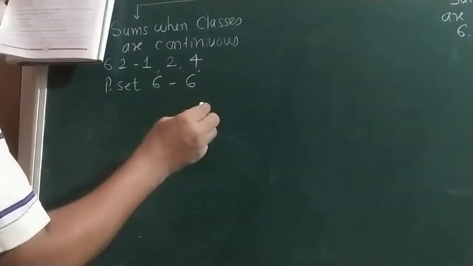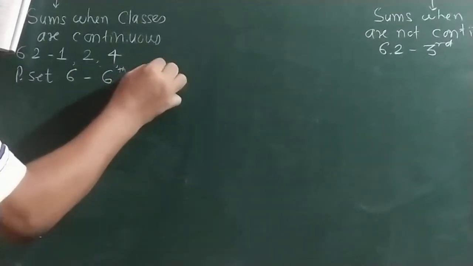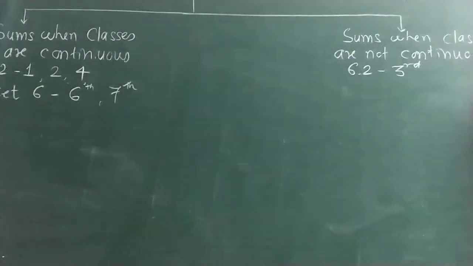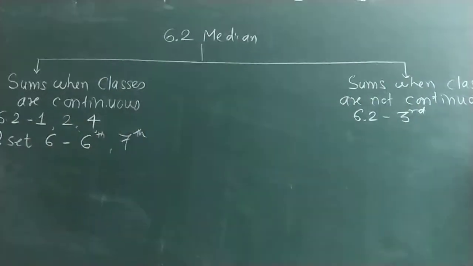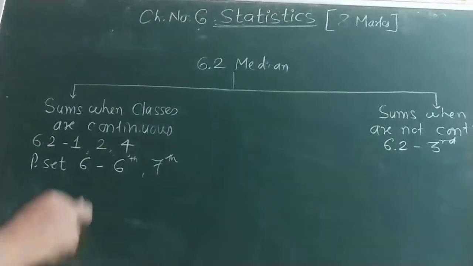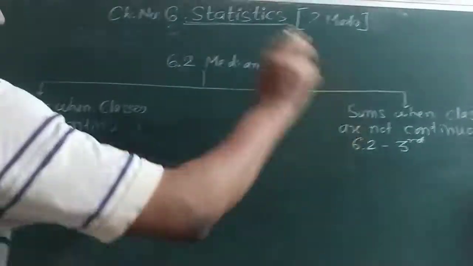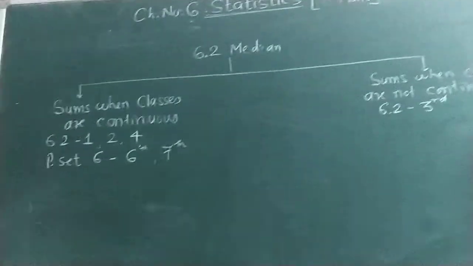Then sum number 7, find the median, classes are continuous. Then 8, 9, from 8 there is no median classes, so only this many sums you have to do. 1, 2, 3, 4, 5, 6 sums. Out of that 4 sums I will do and 2 sums you have to do as homework.